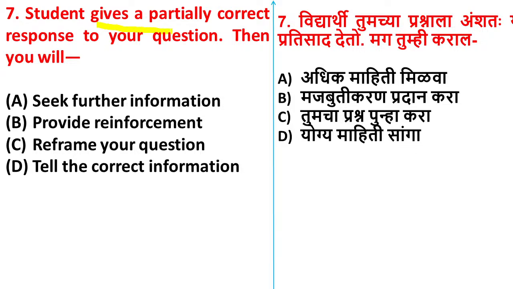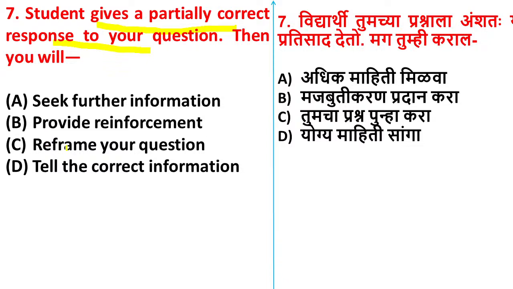A student gives a partially correct response to your question, then you will: whenever the teacher asks a question and the student gives a partial answer, what will the teacher do? Option A, seek further information. Option B, provide reinforcement.